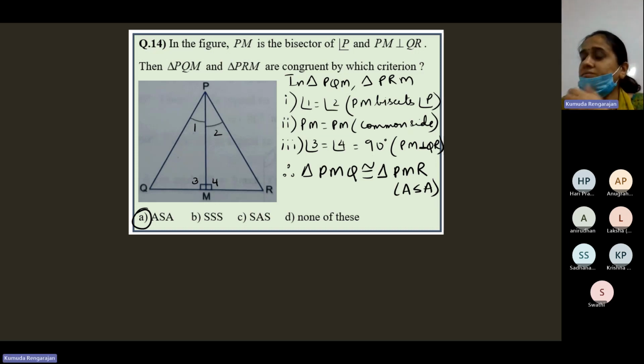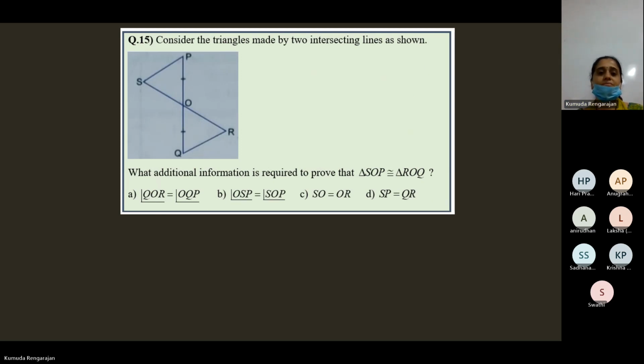Finish writing, children. Consider the triangles made by two intersecting lines as shown. So look at the figure. What additional information is required to prove that the triangles are congruent?